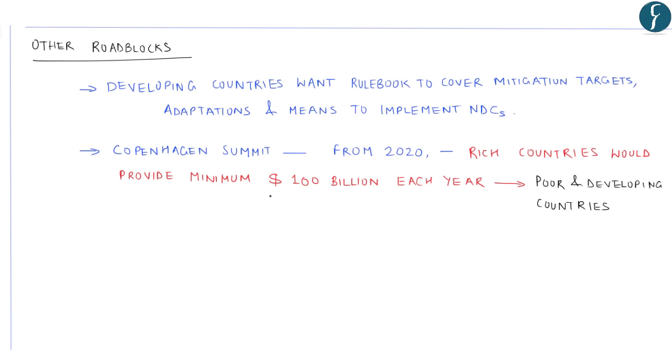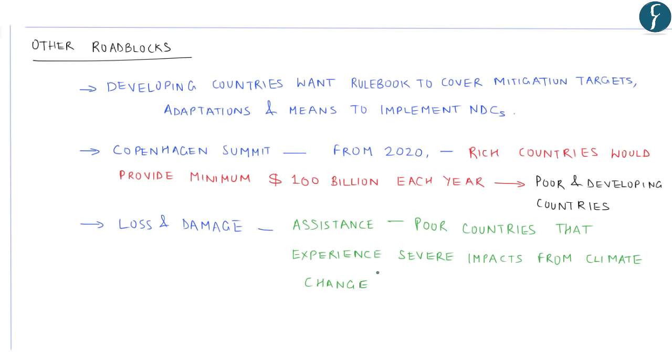Such funds seem far from available. There's another issue related to loss and damage. This loss and damage is a means to provide assistance to poor countries that experience severe impacts from climate change but have contributed very little to the greenhouse gases responsible for the warming and its effects.